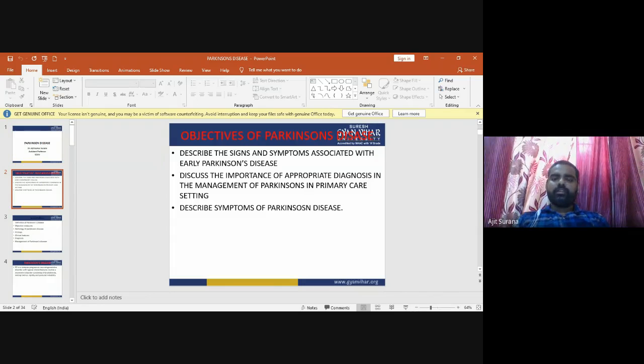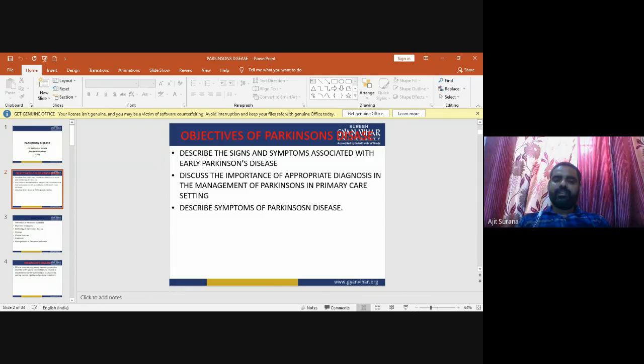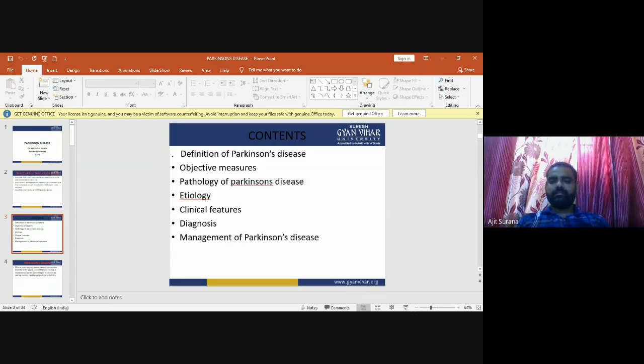First of all, the objectives of Parkinson's disease. Describe the signs and symptoms associated with early Parkinson's disease. Discuss the importance of appropriate diagnosis in the management of Parkinson's in primary care settings, and describe symptoms of Parkinson disease.